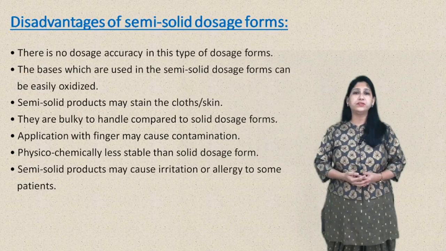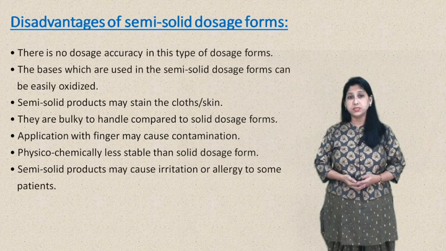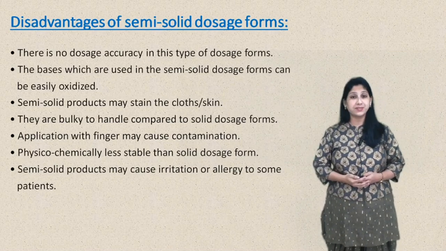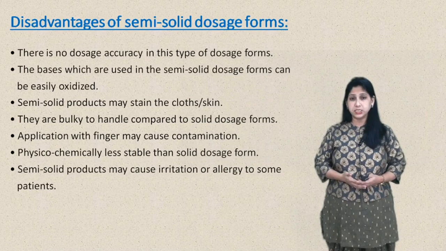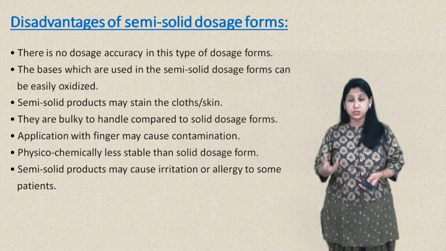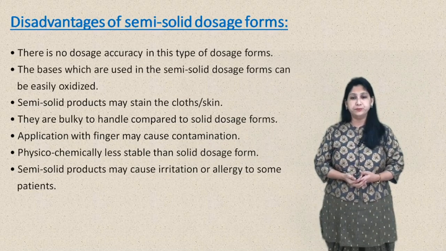Let's see some of the disadvantages associated with semi-solid dosage forms. They have a problem of dosage accuracy because patients generally do not apply the measured quantity of the semi-solid product whenever required.